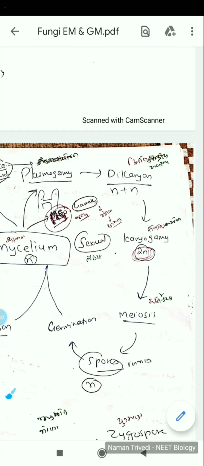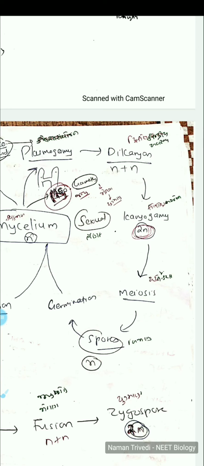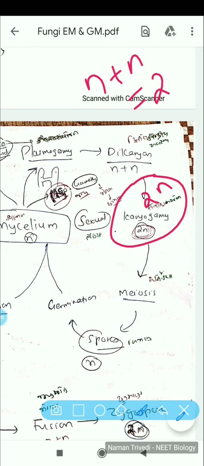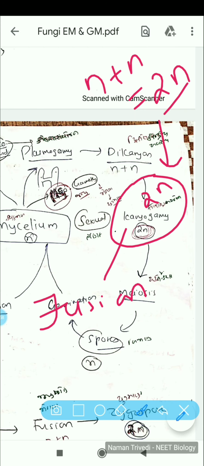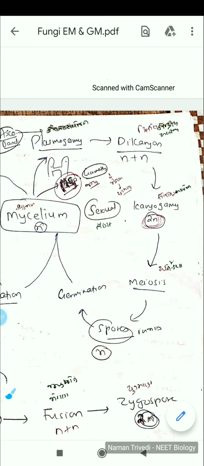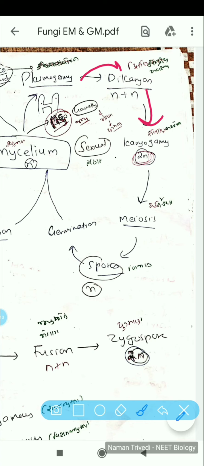For a prolonged period of time it will exhibit this dikaryon stage, and after that the nuclei will fuse. So it will become a 2N structure: N plus N equals 2N. That is what we call karyogamy. Karyon means nucleus, gamy means fusion, so karyogamy means fusion of nuclei. Earlier it was plasmogamy, which meant fusion of cytoplasm. So it will go through the dikaryon stage and then to karyogamy.